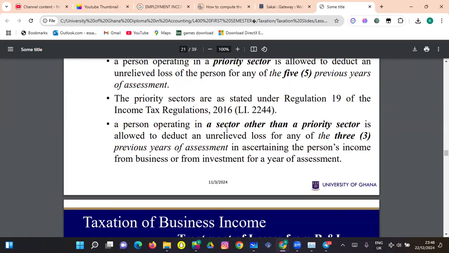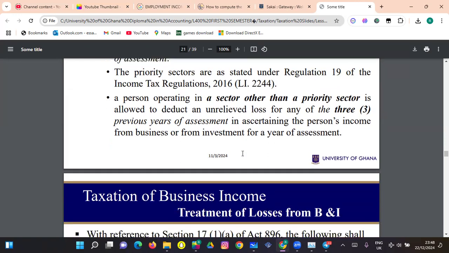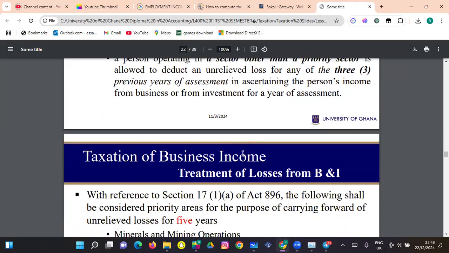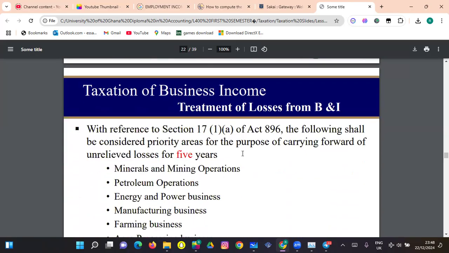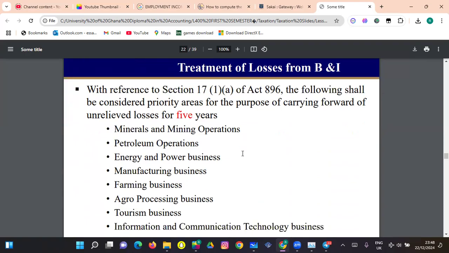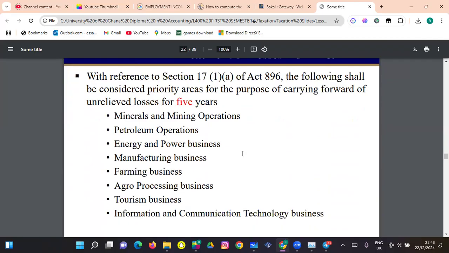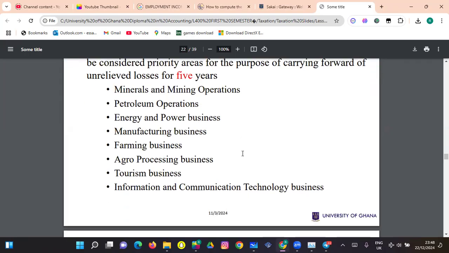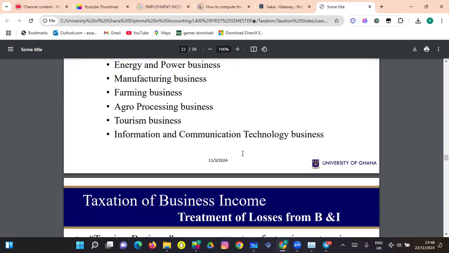So the priority sectors are stated under that. That was then, but now it has been changed. That's what our lecturer told us. It has been changed. Everyone can carry it. So these were the priority sectors: mining and minerals and mining operations, petroleum operations, energy and power business, manufacturing business, farming business, agro-processing business, tourism business, information and communication technology.